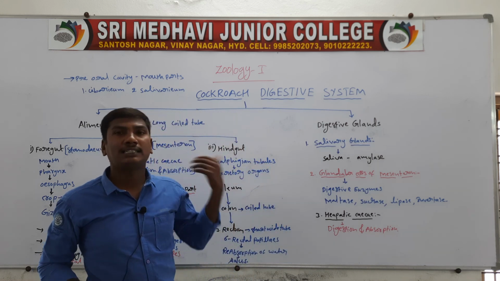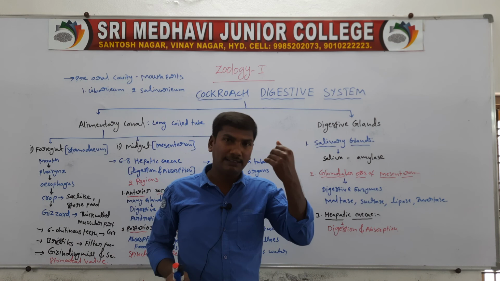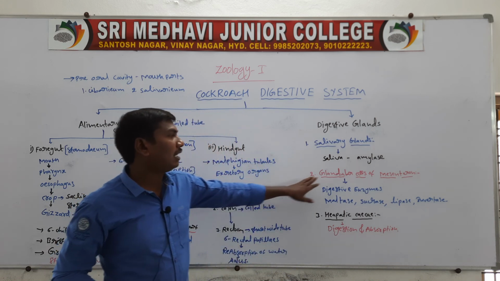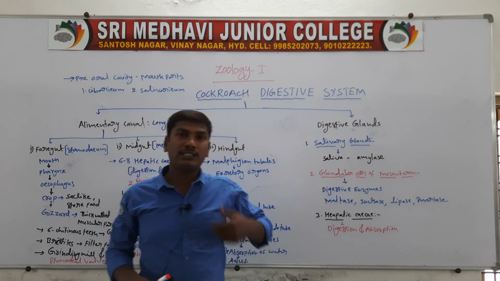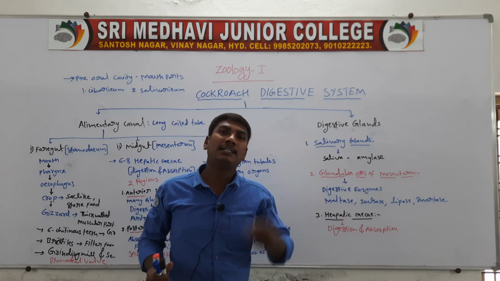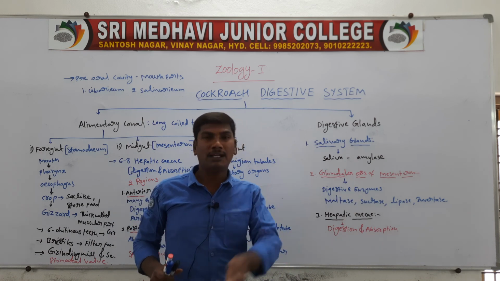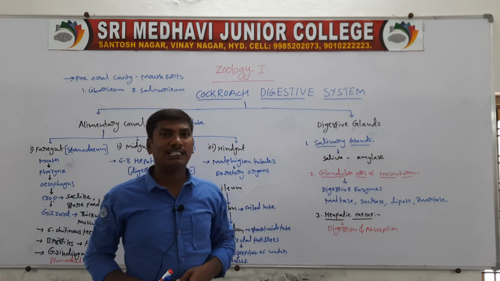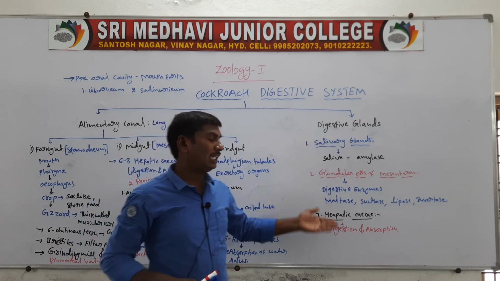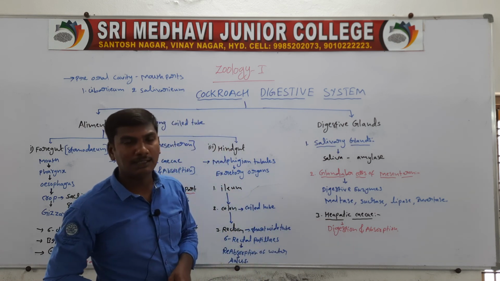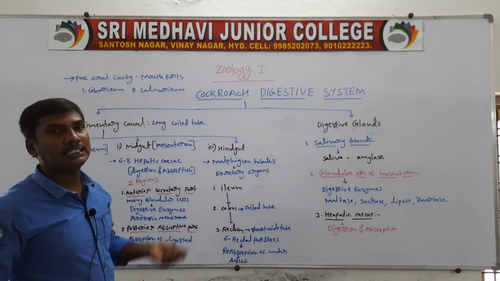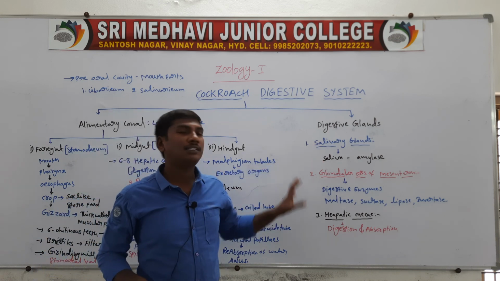They secrete saliva containing the enzyme salivary amylase, which helps digest carbohydrates. The glandular cells of the mesenteron are located in the midgut and secrete the digestive enzymes maltase, sucrase, lactase, invertase and amylase. The hepatic caeca help in digestion and absorption. That is the cockroach digestive system. In the next class we will discuss the salivary glands in depth.